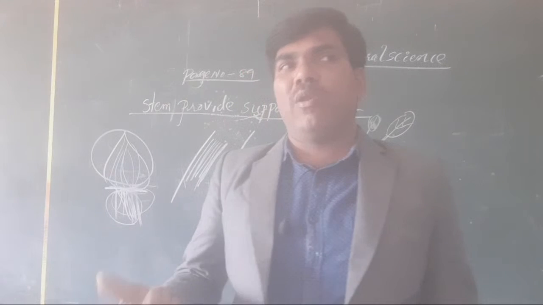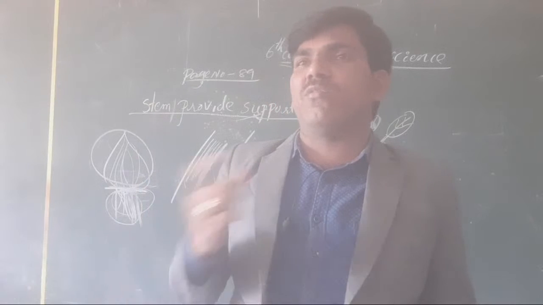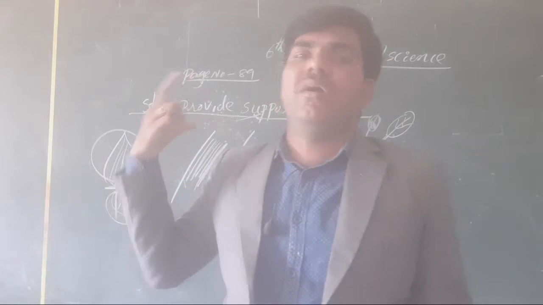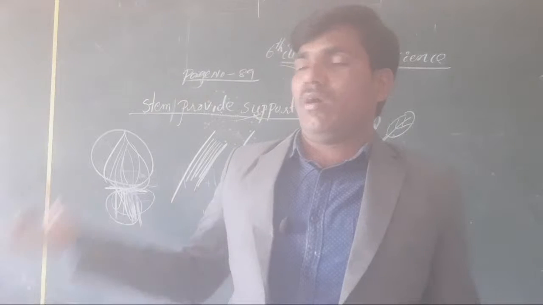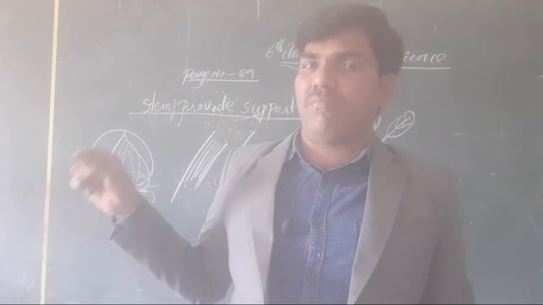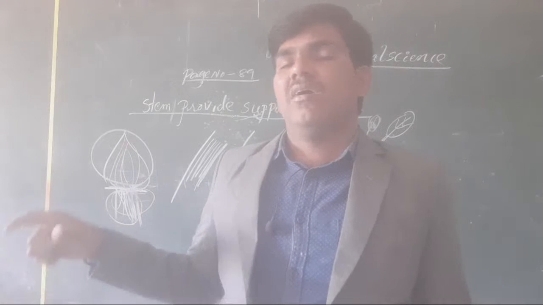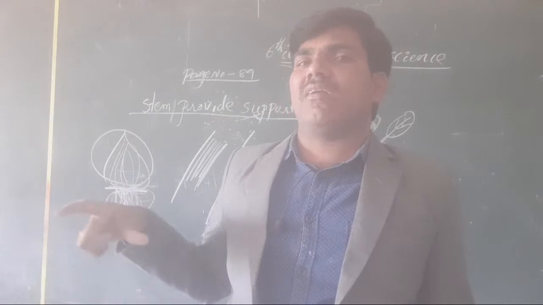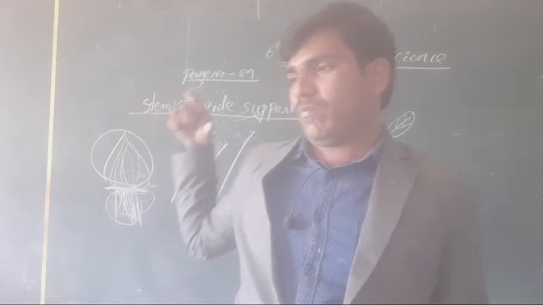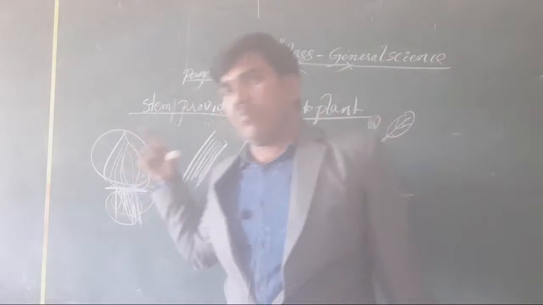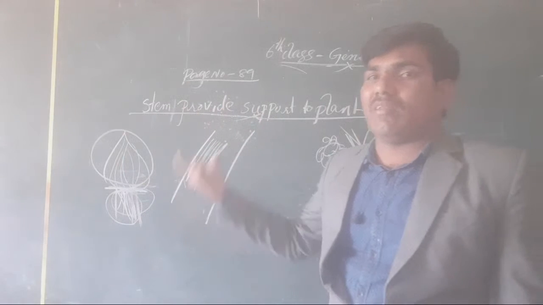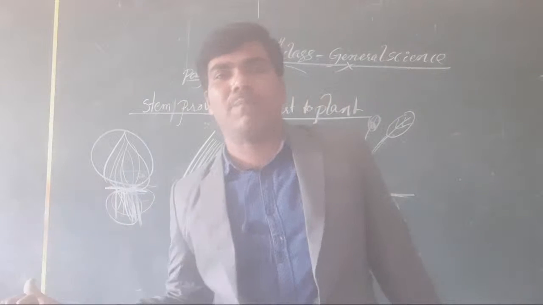Yes, it will be below the earth only. Whatever food we provide to that onion through the earth, in the form of manure, fertilizers, and water, all of it is cumulatively gathered where? In the part of the stem only.